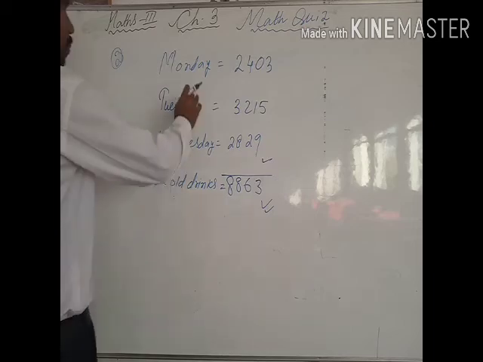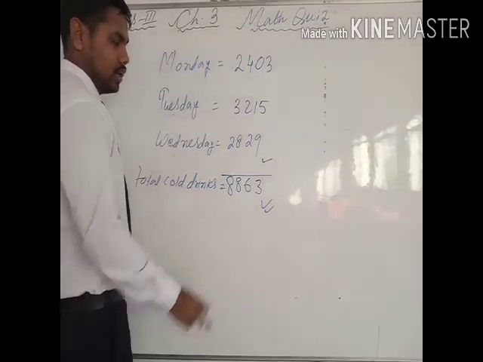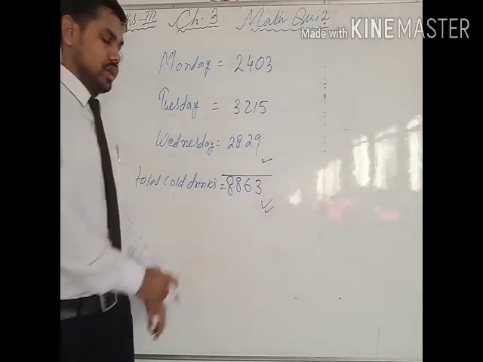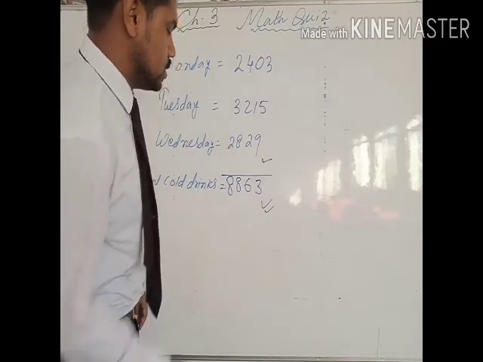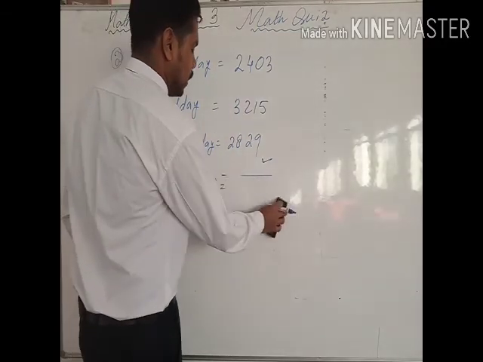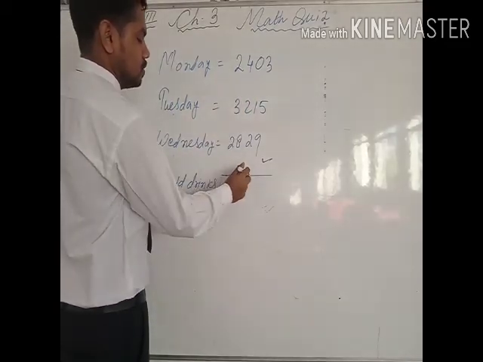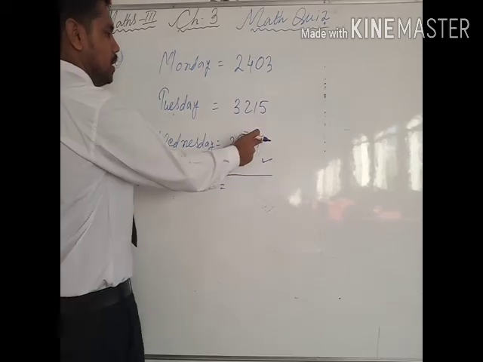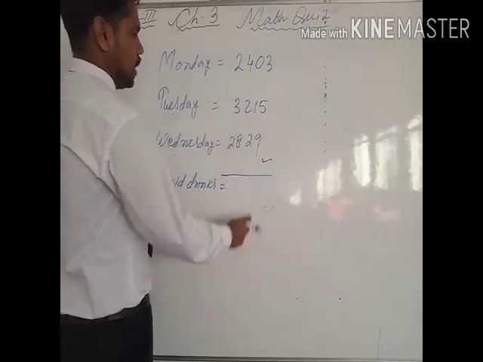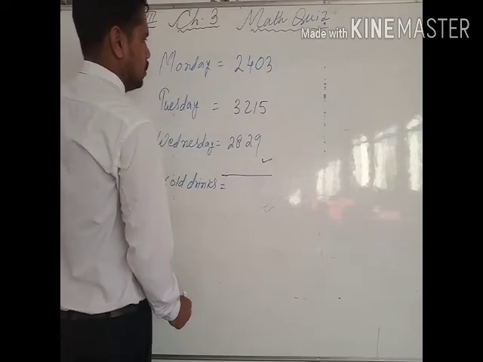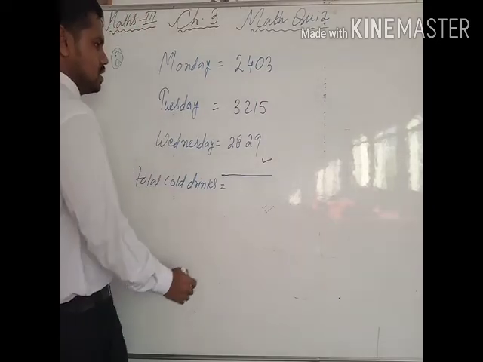Actually, here we have written one value earlier and another value now. So these are the actual values which we have. Let's see what the result will be in this case. Suppose the first day this much cold drink is selling, second day this much, third day this much. How much will it be? 9 plus 5 is 14, 14 plus 3 is 17.